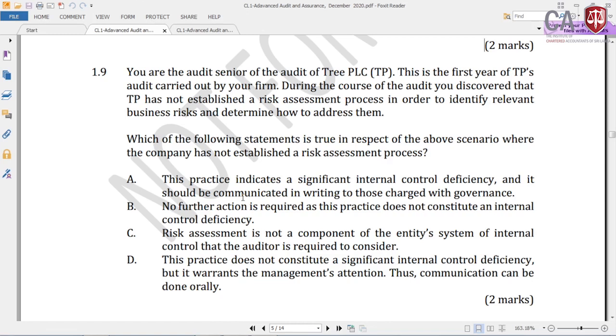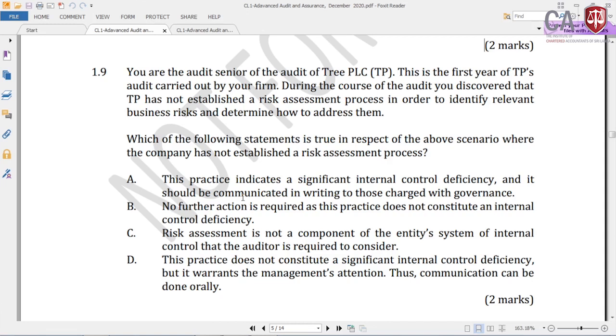What is the question? You are the audit senior of the audit of TRI PLC. During the course of the audit, you discovered that TRI has not established a risk assessment process. It is not the auditor's risk assessment we are talking about here. We are talking about one element of the internal control system, that is risk assessment: how inside the organization the risks are addressed through the risk assessment process. Which of the following statements is true in respect of the above scenario?